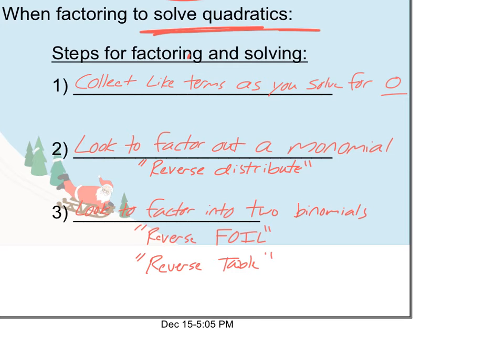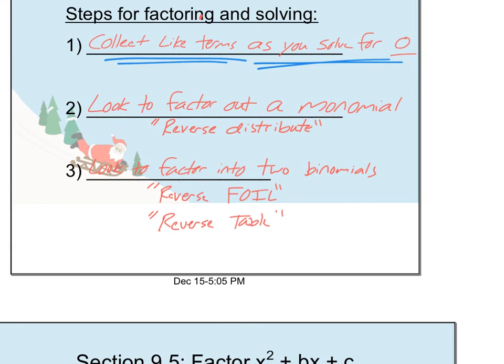Step 1, just like we've been doing in these examples: first, if we can, we look to collect the like terms as we get everything solved for 0. If we can get to that point, that's going to allow us to factor and use the idea that the things have to multiply together to give me 0, so I can pick out the numbers that will make that happen, the solutions, the roots, okay? So first I have to collect the like terms as I solve the equation for 0. Second, we learned 2 different ways to factor, and you have to look for both of them.